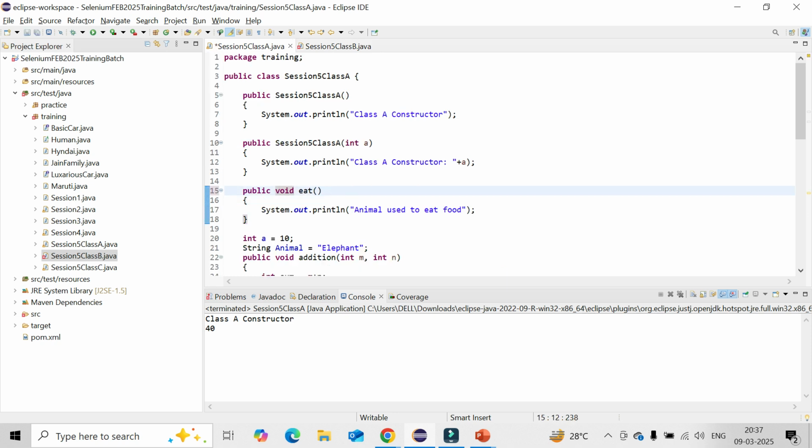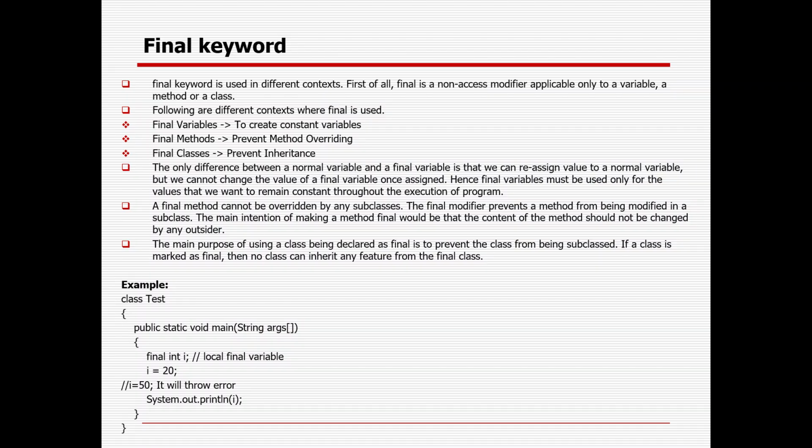In case you don't want to change any variable value, you need to make it final. In case you don't want any class to inherit, or to create a subclass, you can define the class level as a final keyword. In case you don't want any method to be overridden, with the parent class method you can use the final keyword, so that nobody can override your parent class method, that will be static in nature. So the final keyword is used in different contexts.